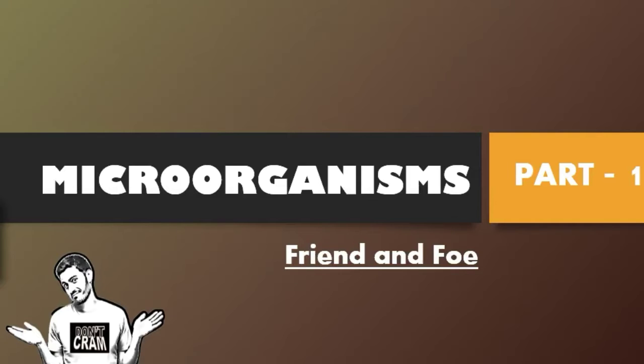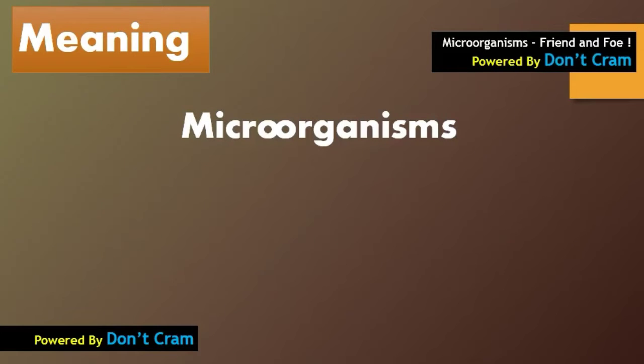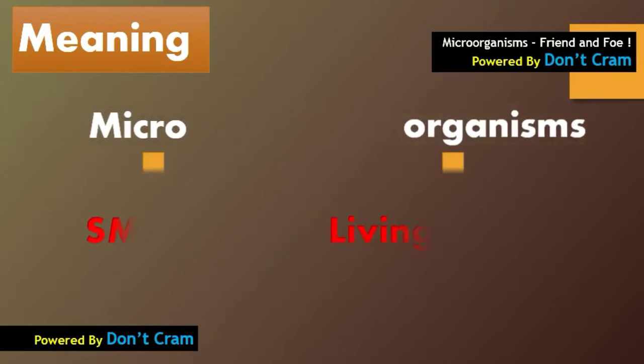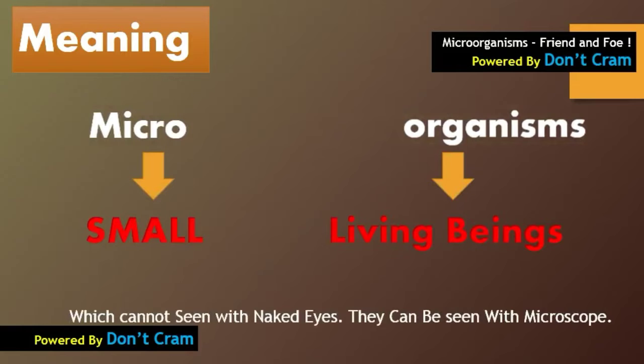So let's get started. First of all, what is a microorganism? Students, the word microorganism is made up of two words, micro and organisms. Micro means small and organisms means living beings. Living beings that are very small in size and cannot be seen with the naked eye, but we can see them with a microscope, are known as microorganisms.